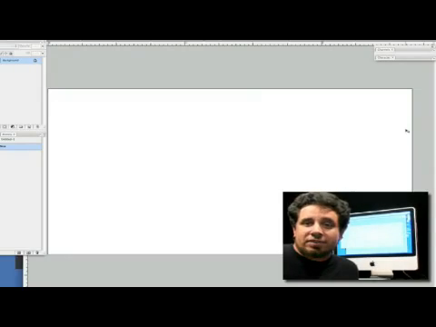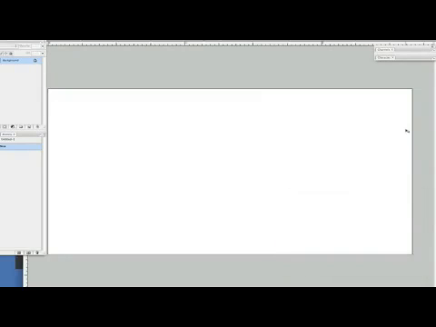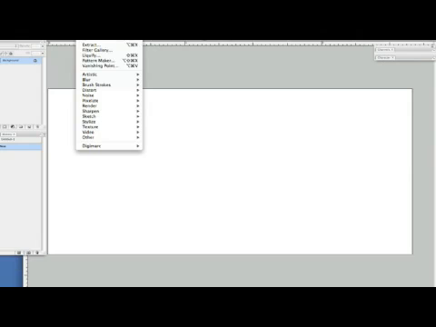Okay, let's create some magma text. As we look up here, we can see I've got a new document open. This is 800 by 400 by 300 dpi, if you're wondering what I'm working with here. It's kind of standard for what I'm doing.